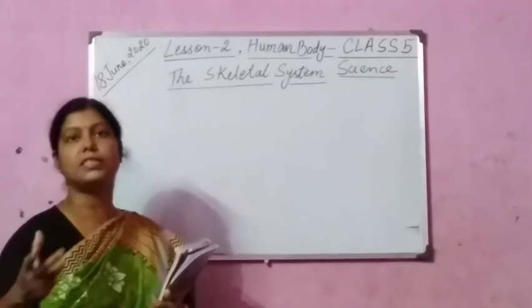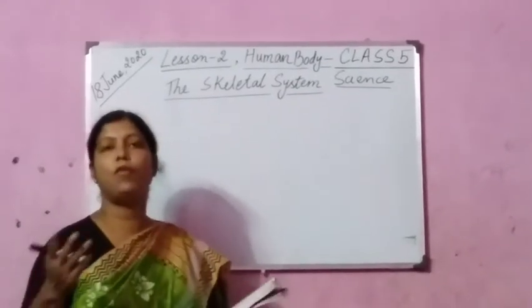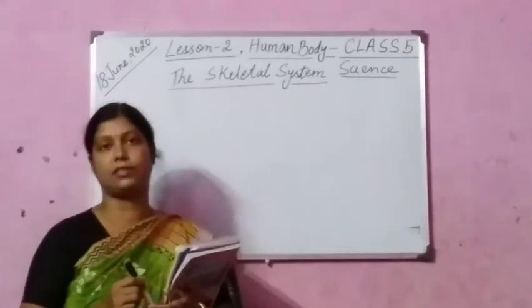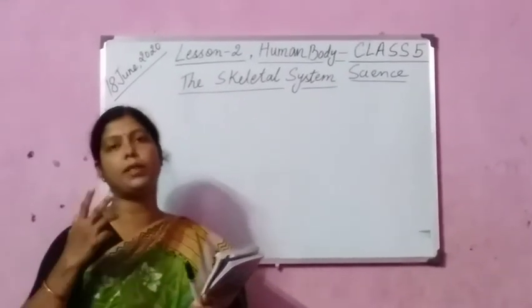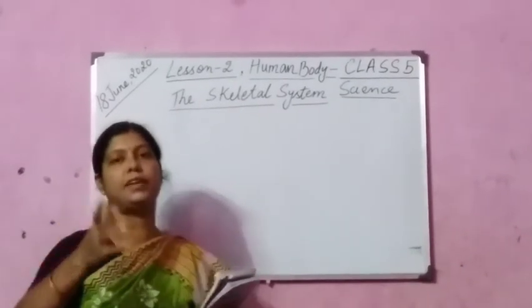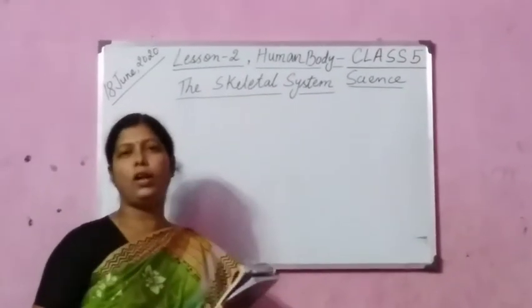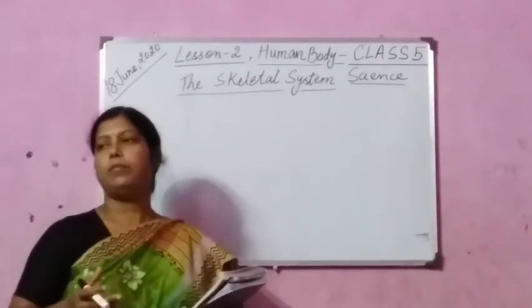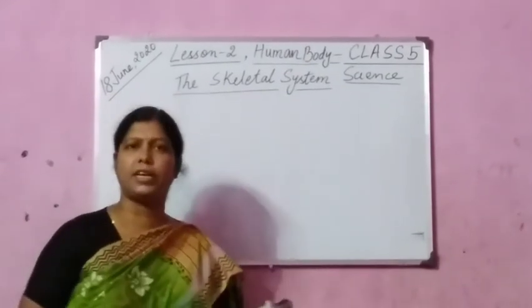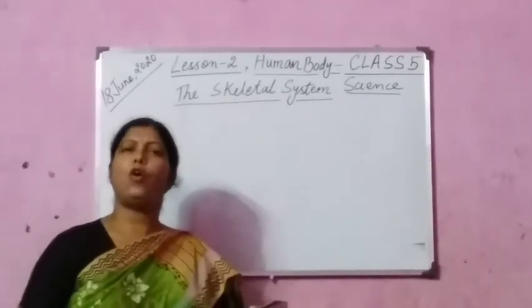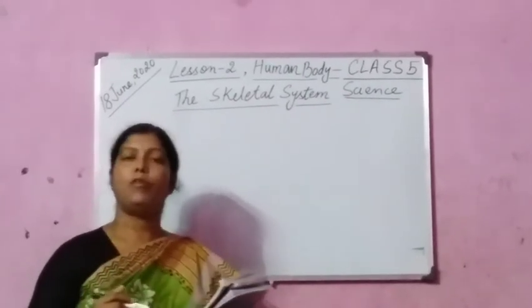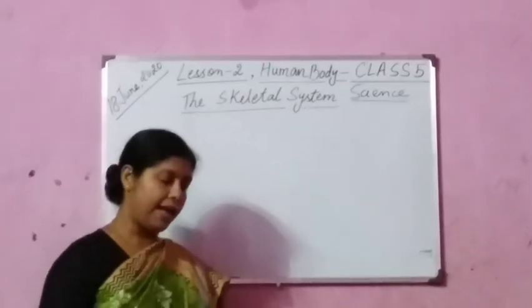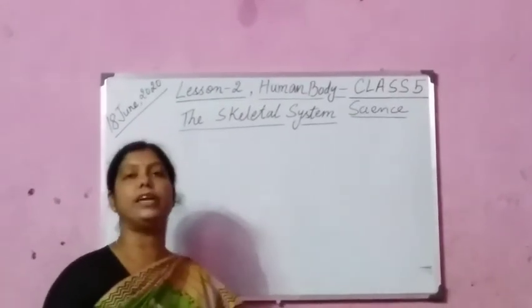With these arms, with these hands, you do a lot of work. We work with our hands, right? Different activities like writing, eating and holding things. Whatever we do, most of the things we do with our hands. I am holding this book. You are drawing, you are painting, isn't it? So all these things you are doing with your forelimbs, with your hands. Children, please revise. Today you please revise skull and limbs. In limbs you revise forelimbs. Okay.